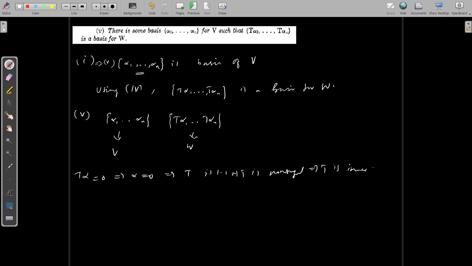This is trivial, using 2 implies 1. So we can say that these 5 conditions are equivalent. You can use any one of them to prove T is invertible in the case when the dimension of V is the same as the dimension of W.